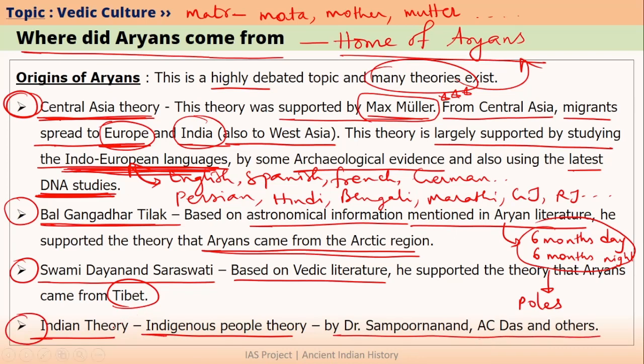The Indian theory basically states that Aryans did not come from outside. They were existing in India, that is in the region of the Indus and its tributaries, and from there they spread into different parts of North India. This is what the India as home of Aryans theory states.